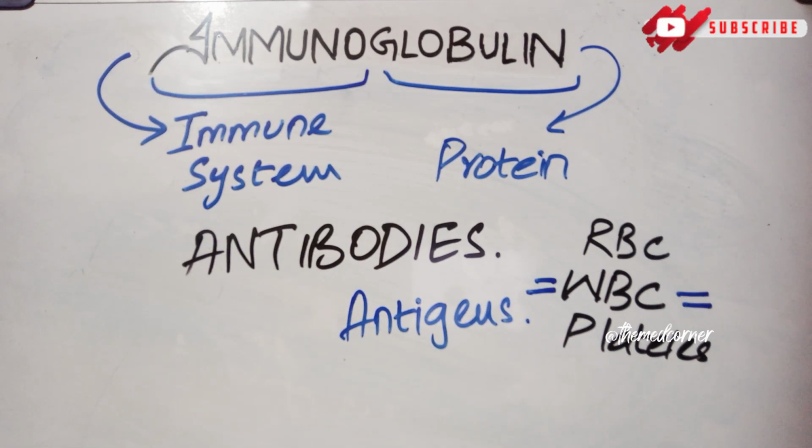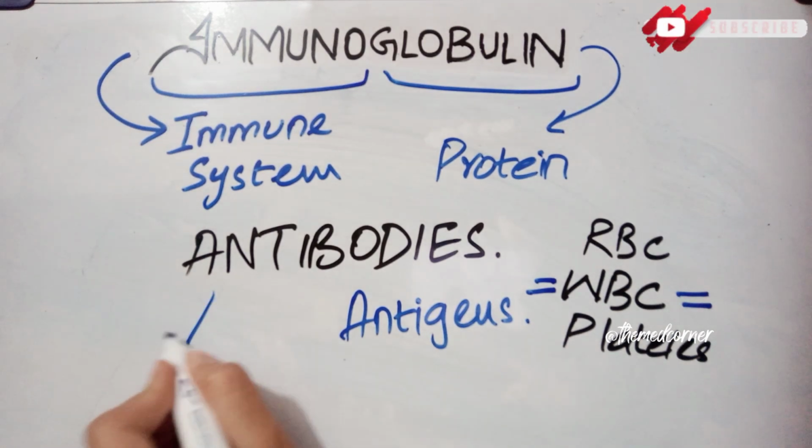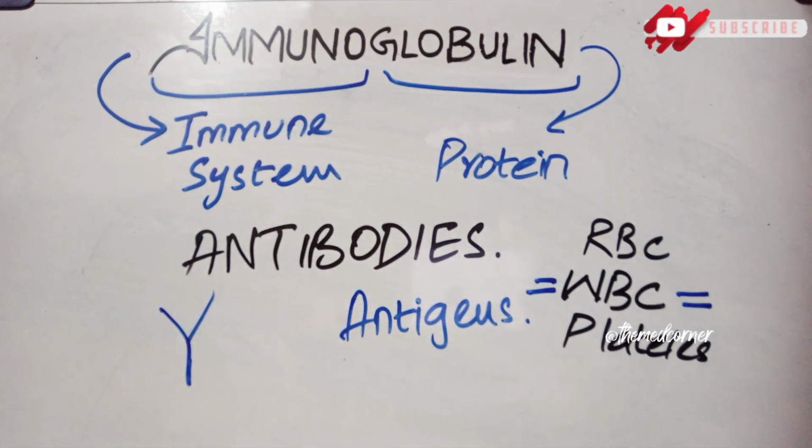If you want to know the general shape, structure, or biochemistry of the immunoglobulins, these are of Y shape. So this is the shape of immunoglobulin. They are of Y shape. They have an upper end and a lower end, and they have two short chains and two long chains. We will discuss that further in this video.